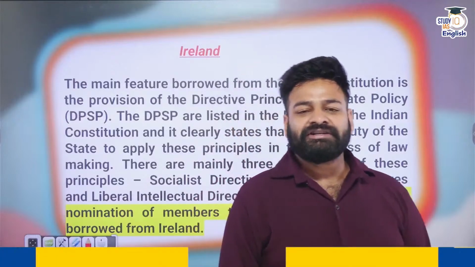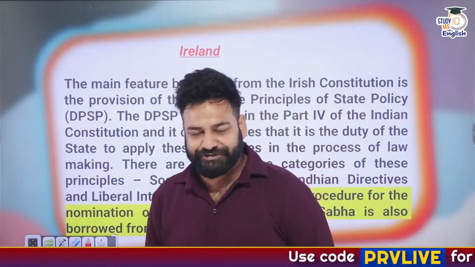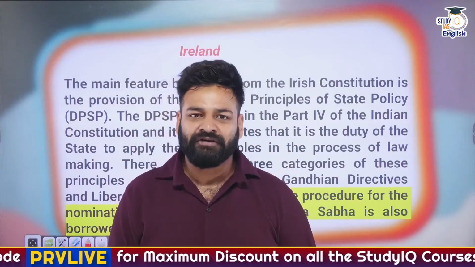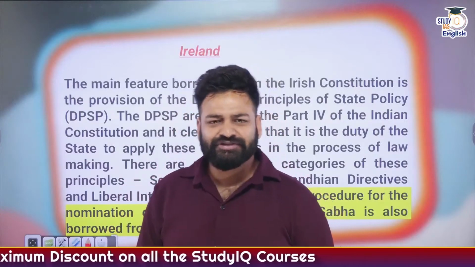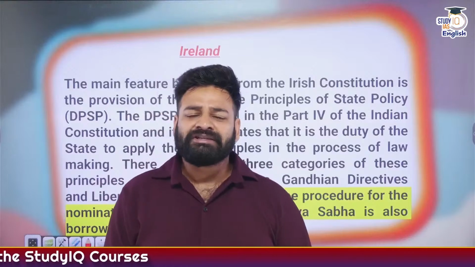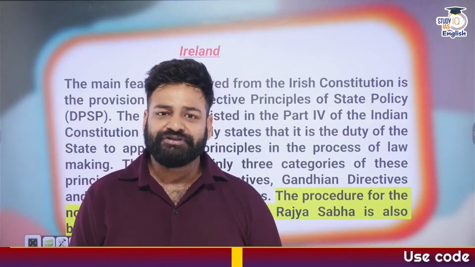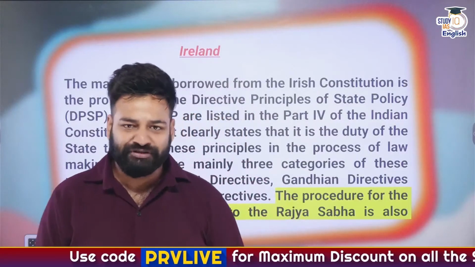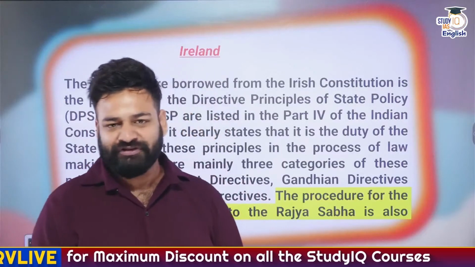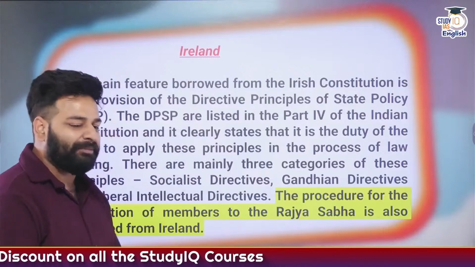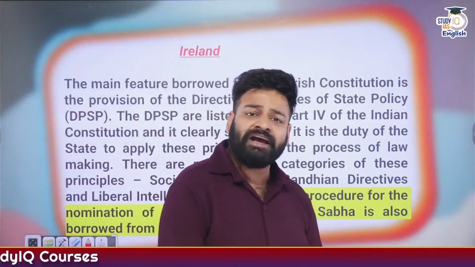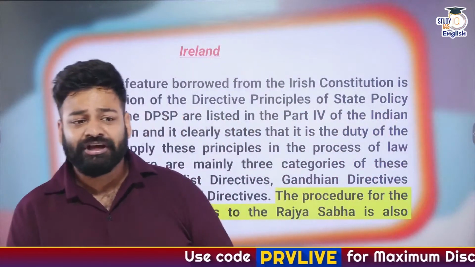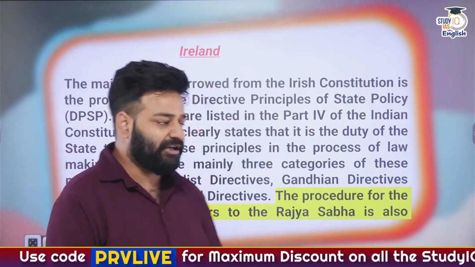The President, in the discharge of legislative functions, can nominate 12 members to the Rajya Sabha, persons who are experts in fields such as literature, science and sports. So this is a provision we have adopted from which country's constitution? It is once again Ireland. So apart from DPSPs, we have also followed the provision for nomination of members by the president into the upper house, known as the Rajya Sabha in India.